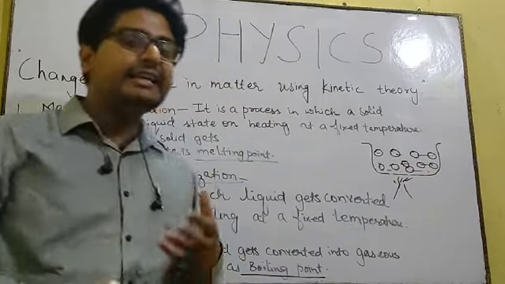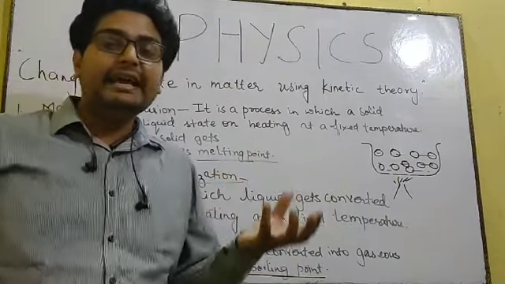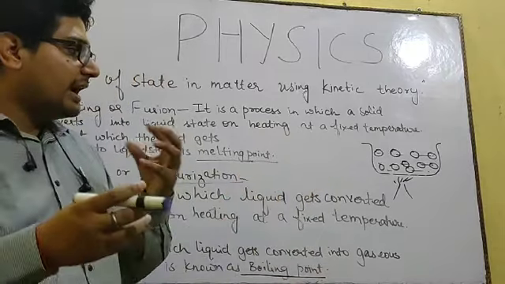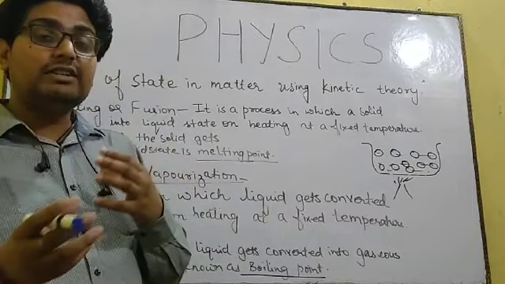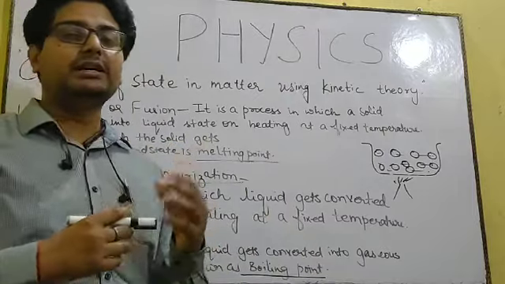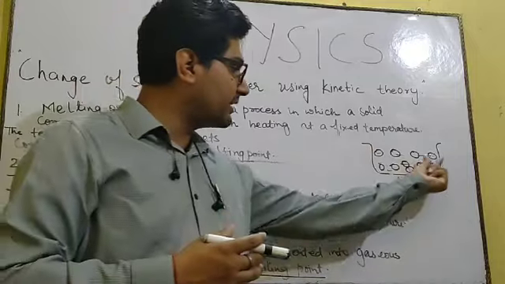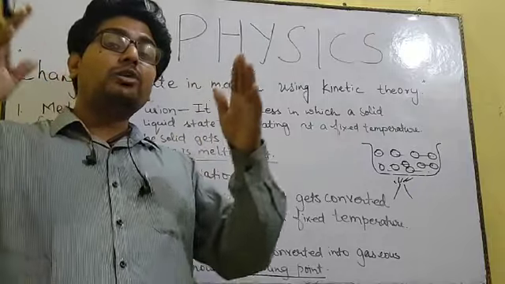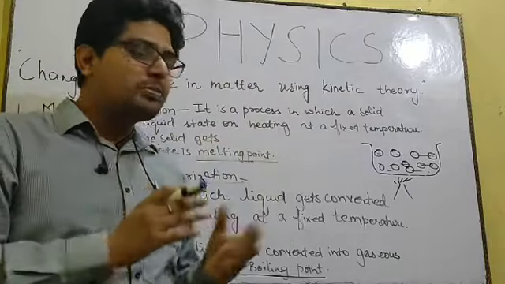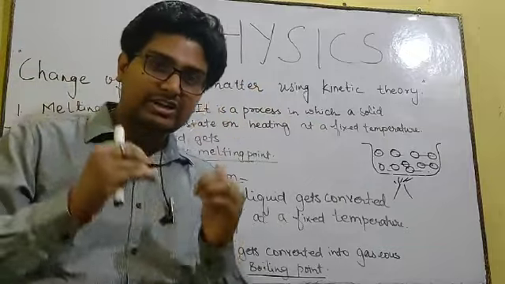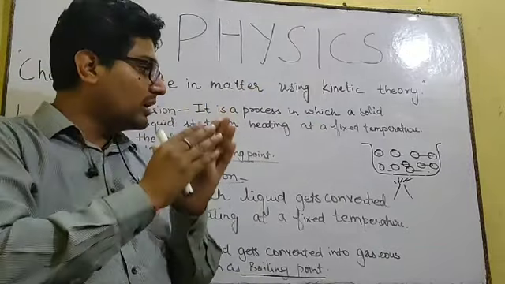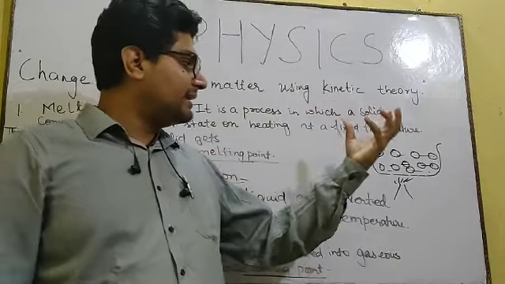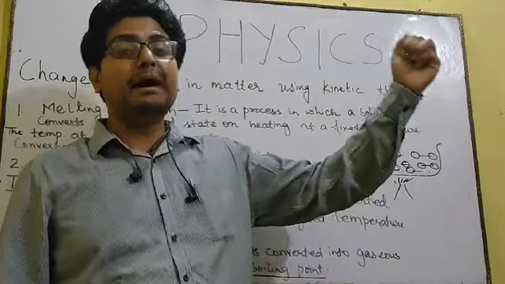Now when they start getting that heat energy, slowly and slowly the kinetic energy of the molecules of water will start increasing. And when they were moving slowly earlier, now they will start moving at a faster speed. Now when they move at a faster speed, they will randomly move here and there. The space between the molecules will again increase. Now when the molecular space increases, the intermolecular force of attraction will decrease, and slowly the space will increase, and the condition will come when the liquid will convert into vapor form.